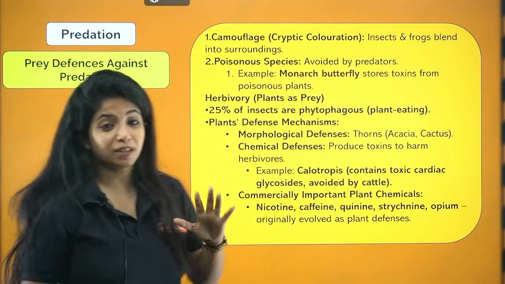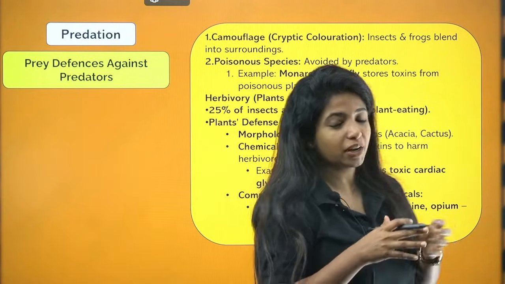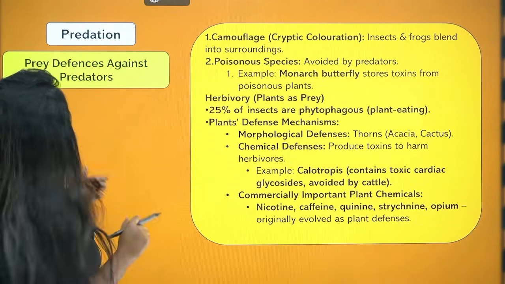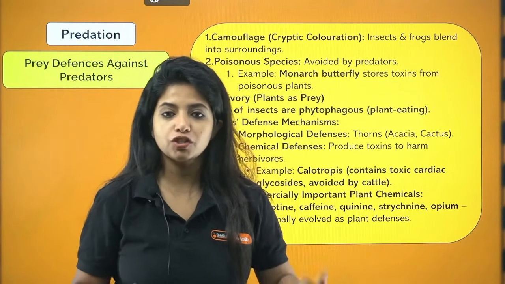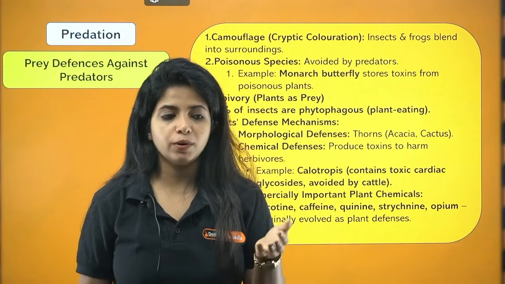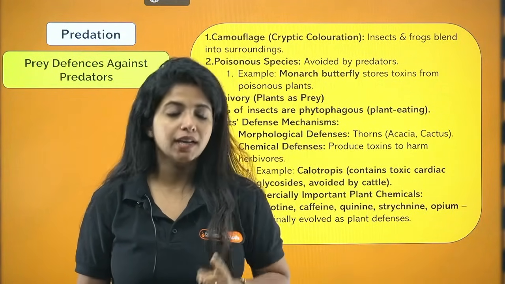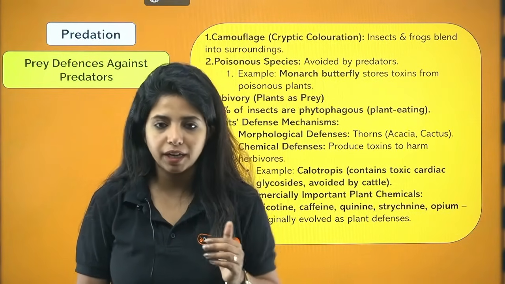In predation, my dear children, what do you call it? Predation is a population interaction that is pretty long, so we should have an understanding of it. In predation, there are some defenses in the prey. It's not like the predator will go and eat and go and eat uncontrollably. If it does that, the prey will not be there, and obviously the predator will also go extinct. I told you, right? So prey species have defense mechanisms against predators.